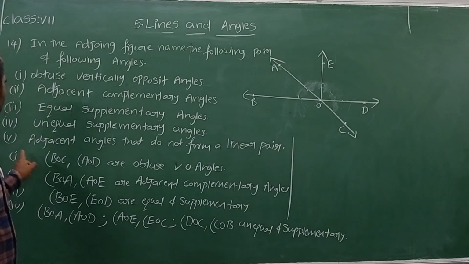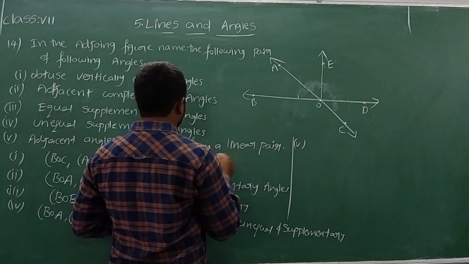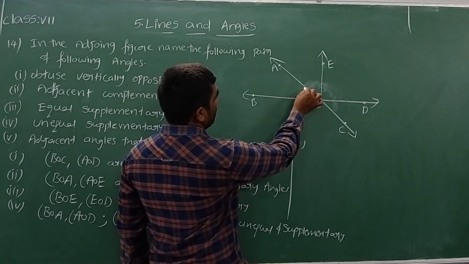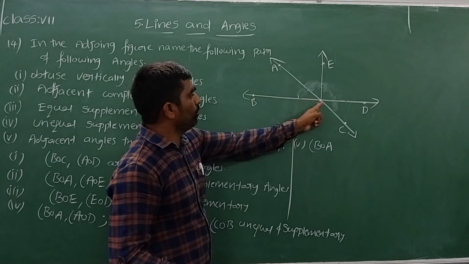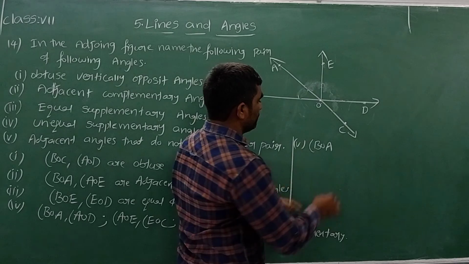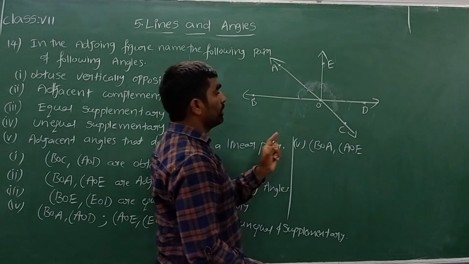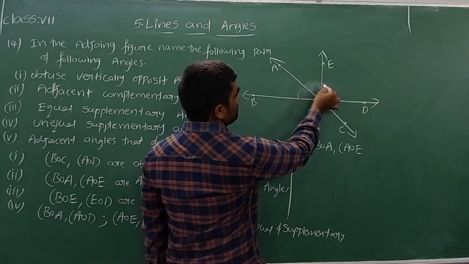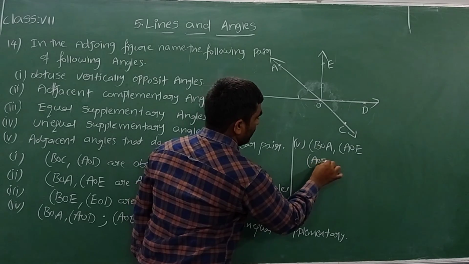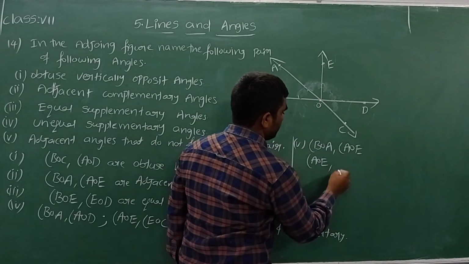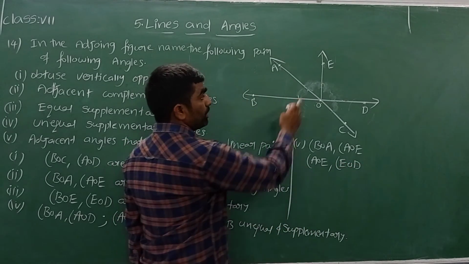Let me write the fifth one. We need adjacent angles that do not form a linear pair. Let me write angle BOA and angle AOE. Yes, both the angles are adjacent but not a linear pair. More you can write angle AOE, comma, angle EOD. Both the angles are adjacent but not a linear pair.